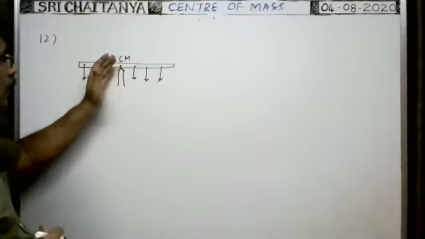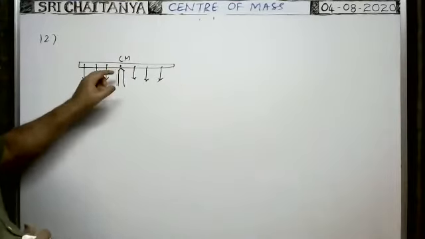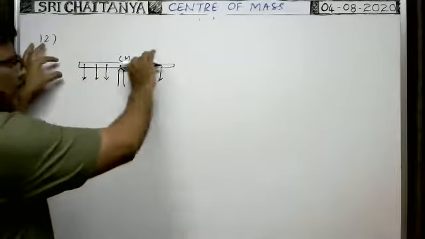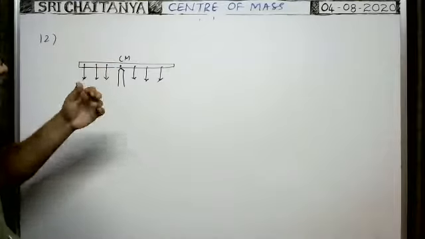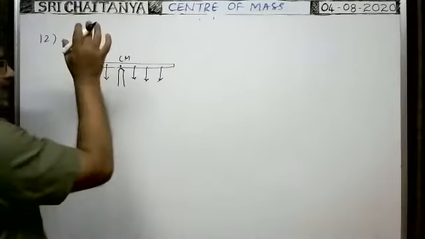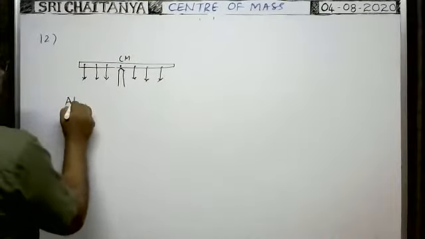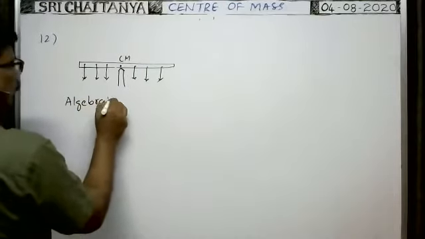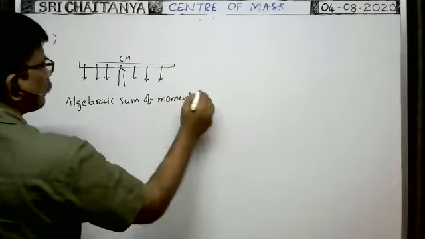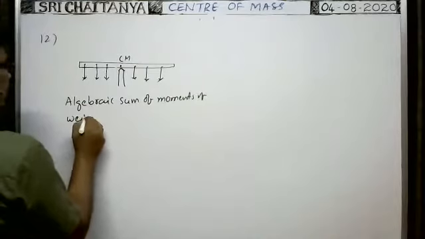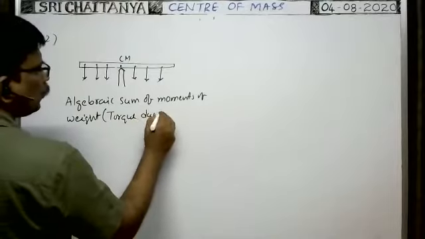Because about the center of mass, when you consider the moments of weights of all the particles, or the torque acting on all the particles, it becomes zero. Because of that only it is in equilibrium. That's why the moment of weights of all the particles in a body about the center of mass is zero, or the algebraic sum of moments of weights of all the particles about the center of mass is zero. It's a very, very important point: the algebraic sum of moments of weight, that means torque due to weight.